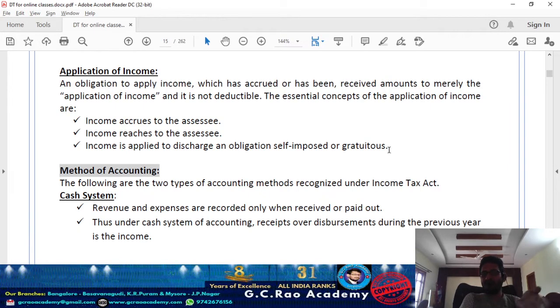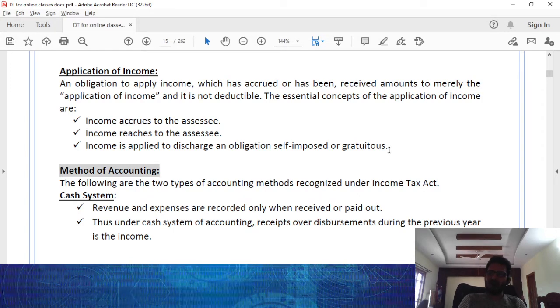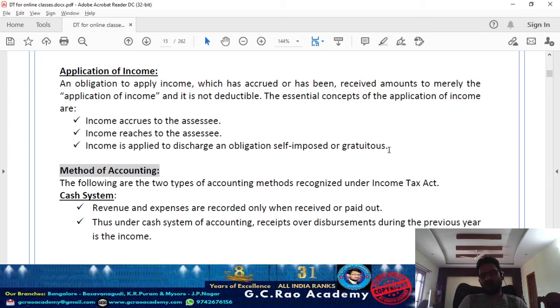Any part of that income which got accrued to you or which reaches the assessee's hand, if you are applying it, that is known as application of income, because the right to receive the income got established to you. Accordingly it is going to be taxable in your hand as income, and that application of income cannot be allowed as a deduction.